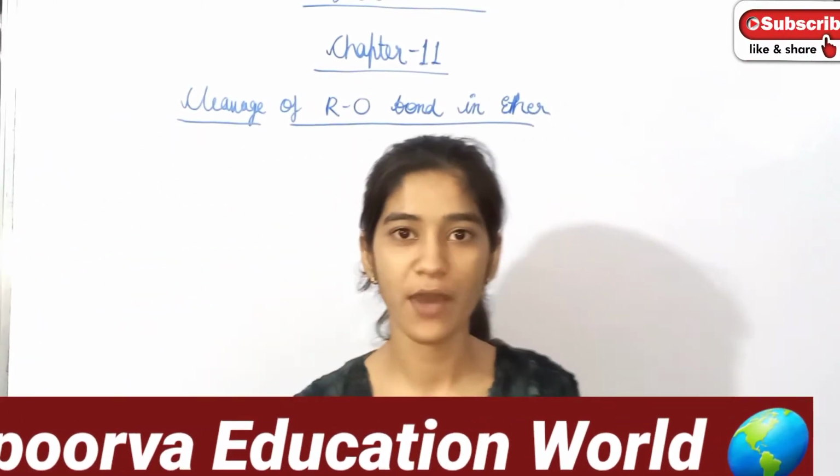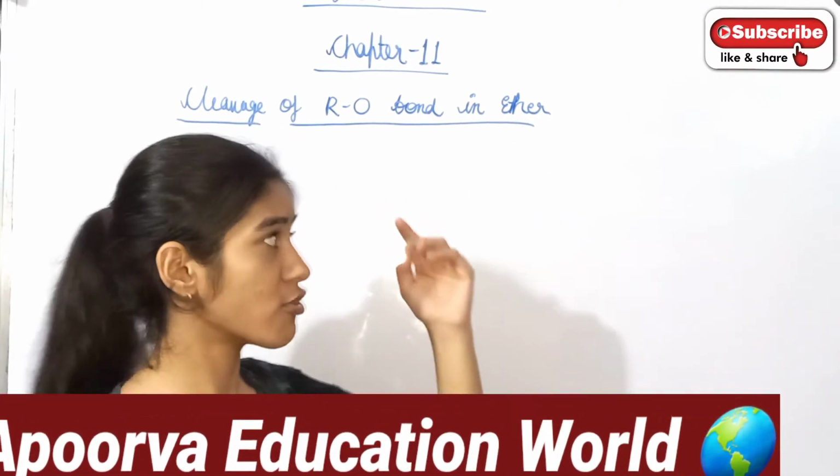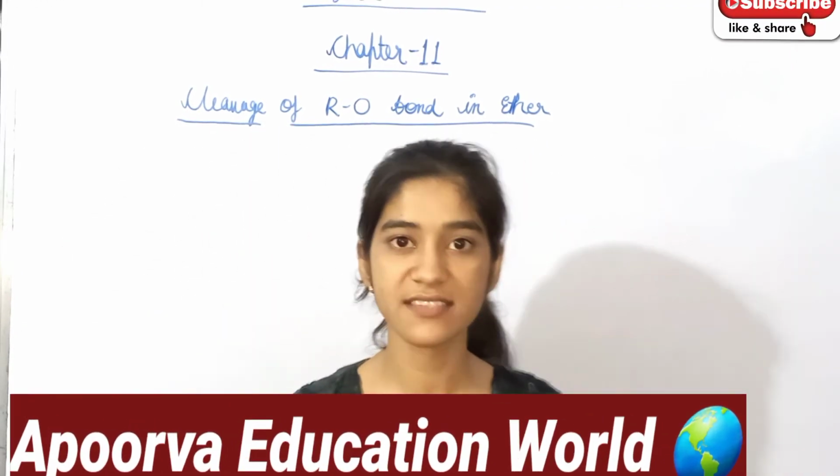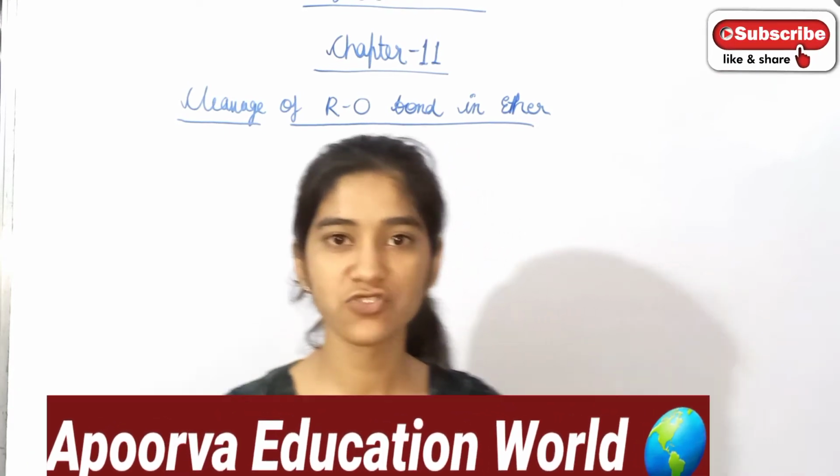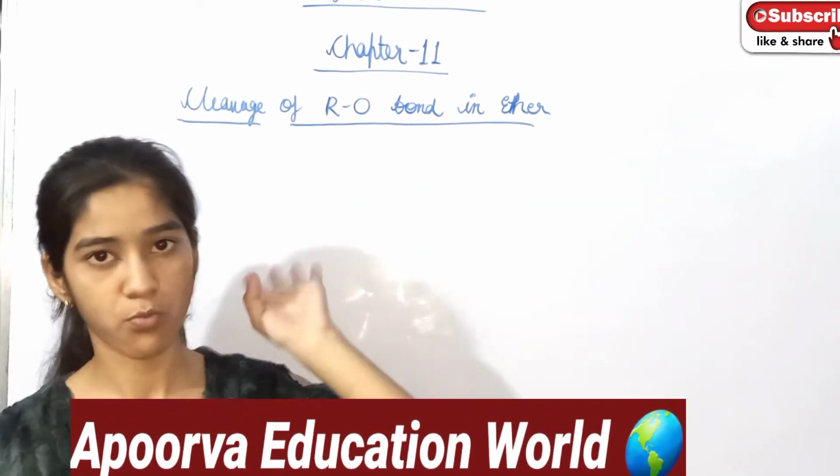Good morning students. Now I am going to discuss the next topic of class 12, chapter 11, that is alcohol, phenol and ether. The next topic is the cleavage of C-O bond in ether.